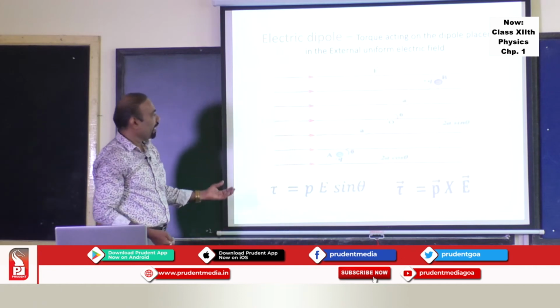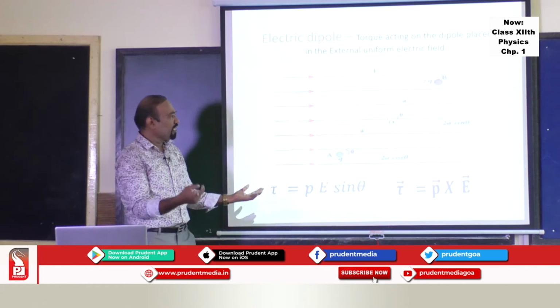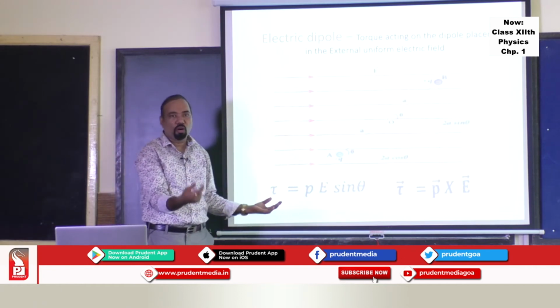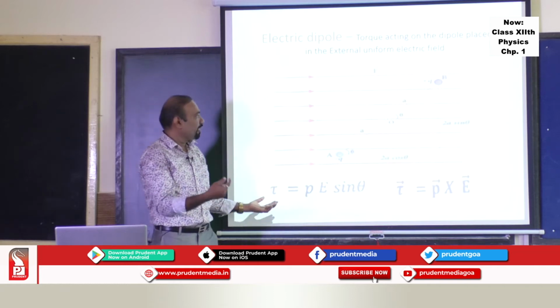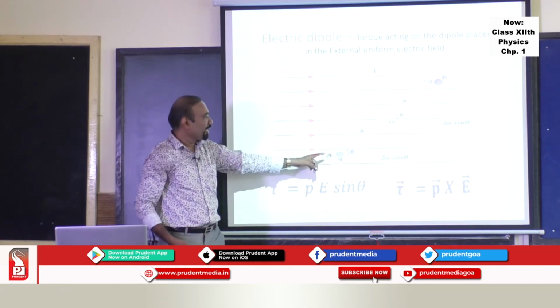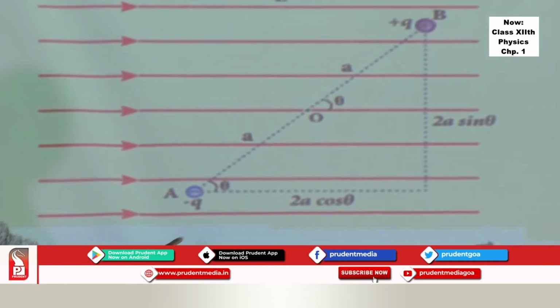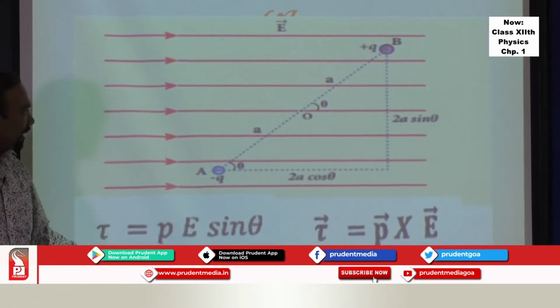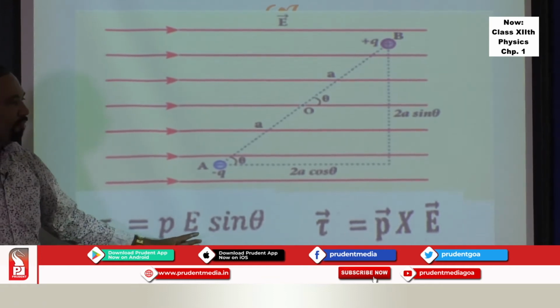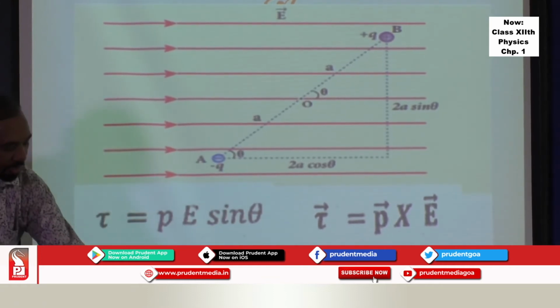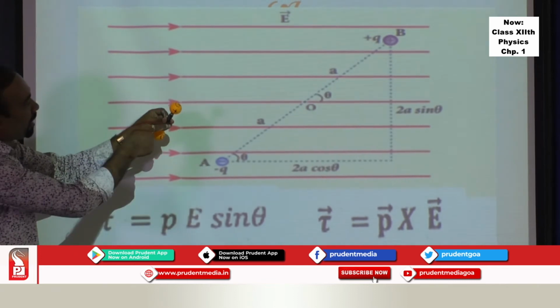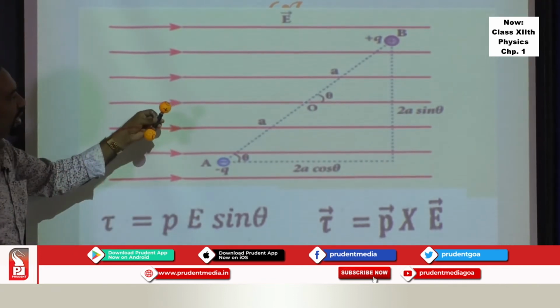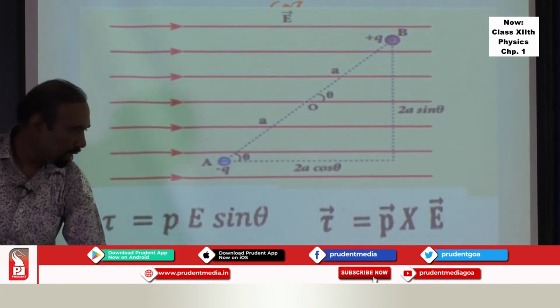And if you want to find out the torque acting, you just use the definition of torque: perpendicular distance into the magnitude of force acting on each charge, and then you will get a simple formula, pE sine theta, where p is the dipole moment, E is the electric field, theta is the angle this particular dipole makes with the direction of the field, and you will get this particular formula.